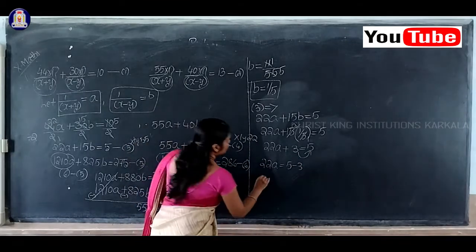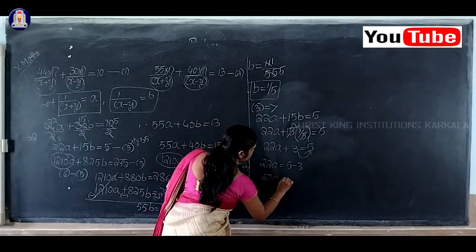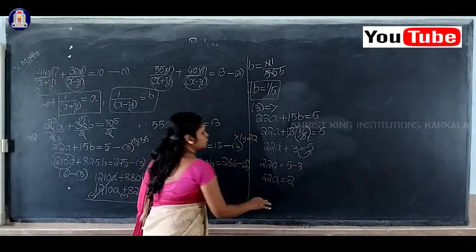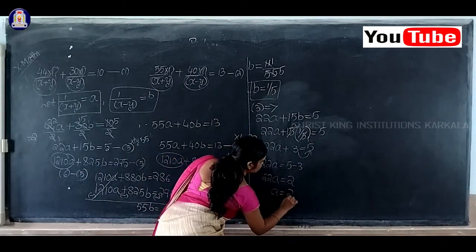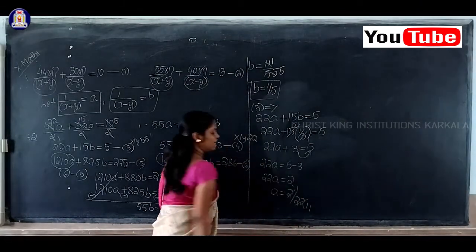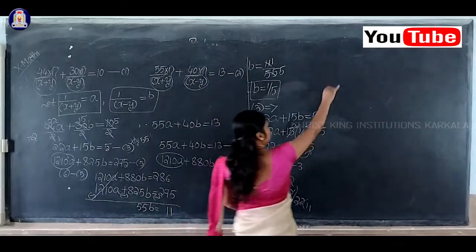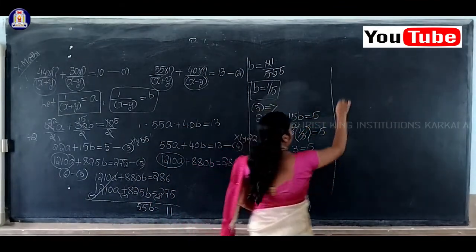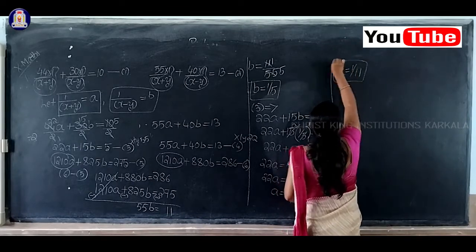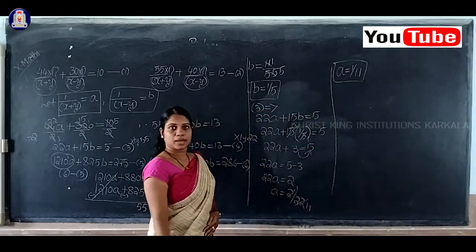So therefore 22A is equal to 5 minus 3 is equal to how much? 2. So therefore A is equal to 2 by 22. 2 ones are 2, 2 11s are 22. So what is the value of A here? A is equal to 1 by 11.